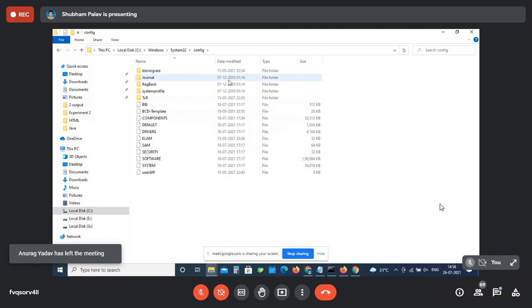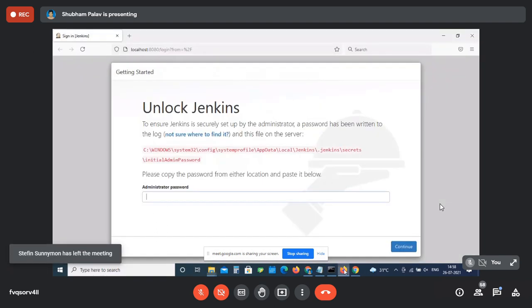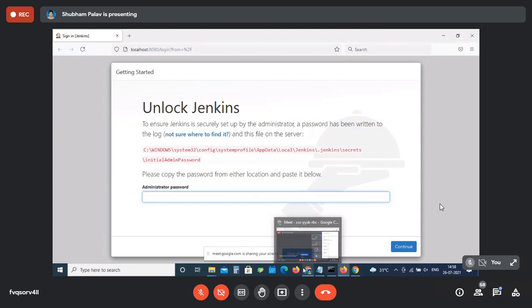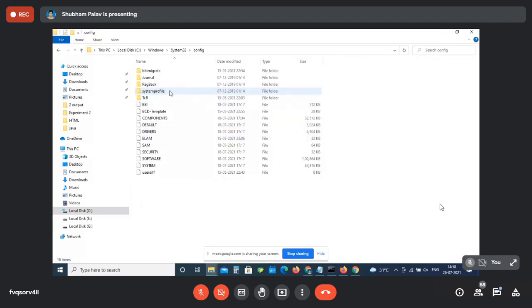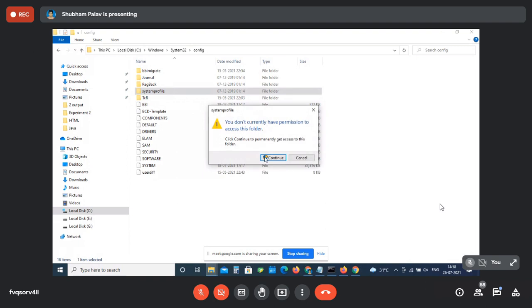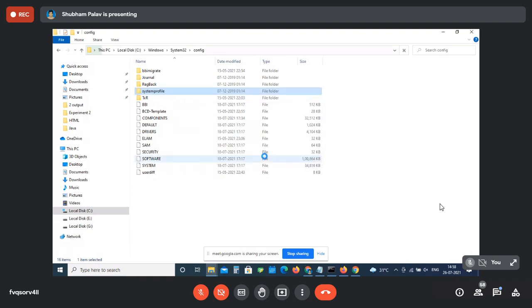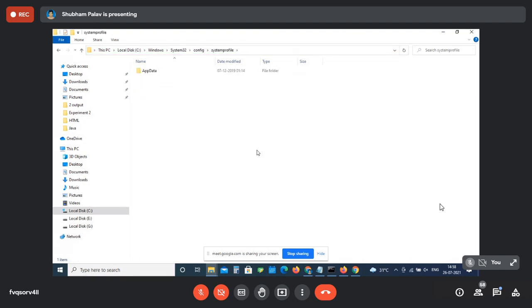Config is then system profile, no? Correct. Then AppData. Yeah, first one, AppData.